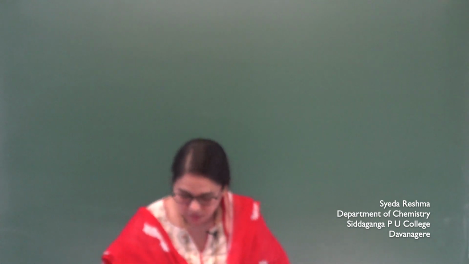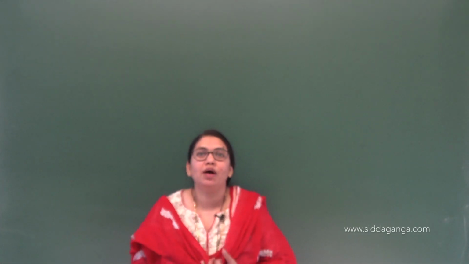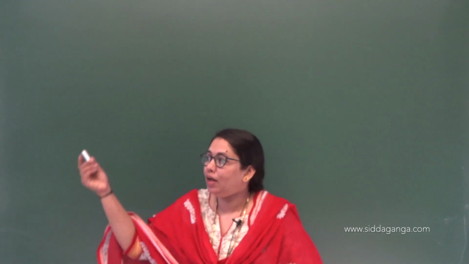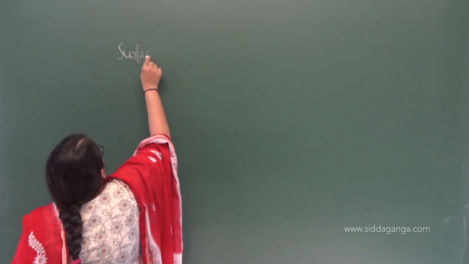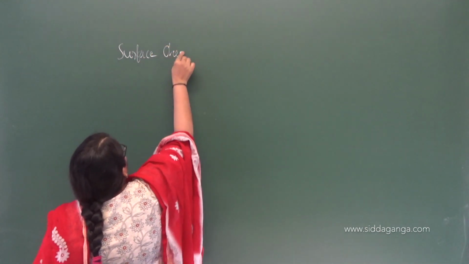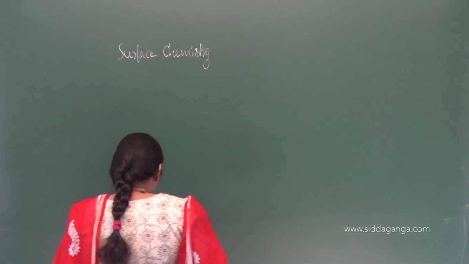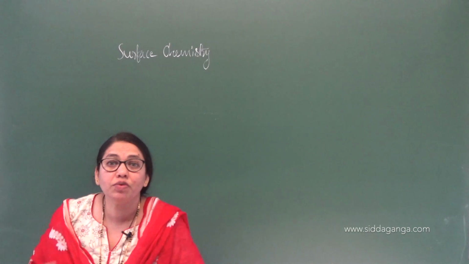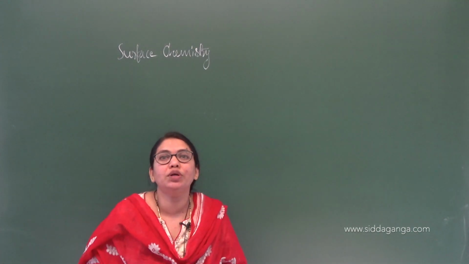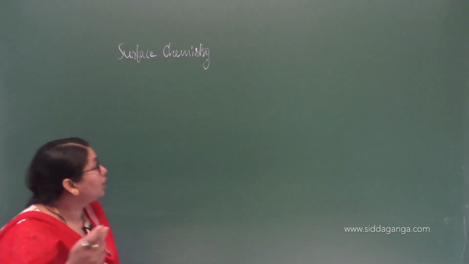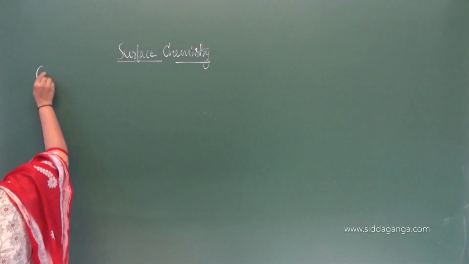Hello everyone. So last class we discussed the process of adsorption, right? With that, let us move on to the next concept. In surface chemistry, as I told you in the beginning, there are three concepts we are going to discuss: adsorption, catalysis, and one more, that is colloids, right? Let us start with the second concept, that is catalysis.